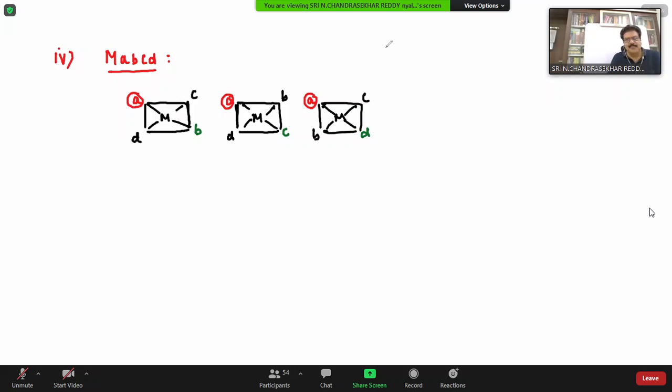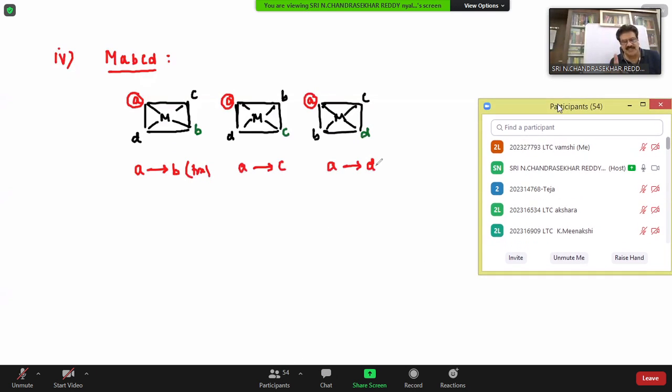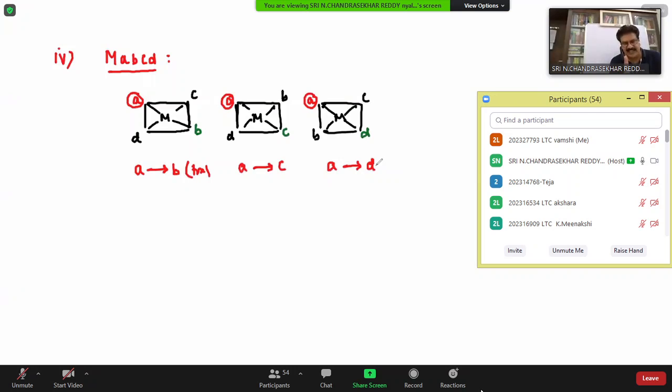Now see here, the first one: A is trans to B, isn't it? Correct? And in the second one, A is trans to C, is it right? And A is trans to D. Any ligand you take is trans to the other three ligands only once. Any ligand you take makes a trans isomer with other ligands how many times? Only once. Clear?